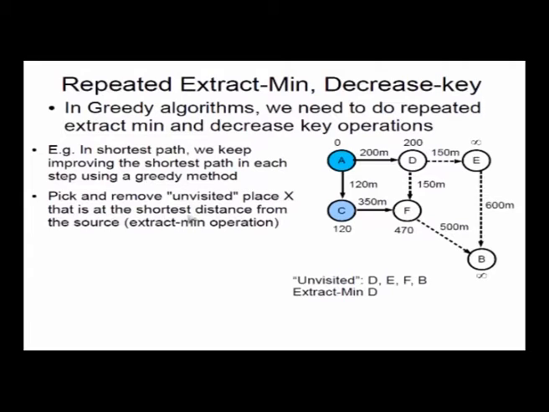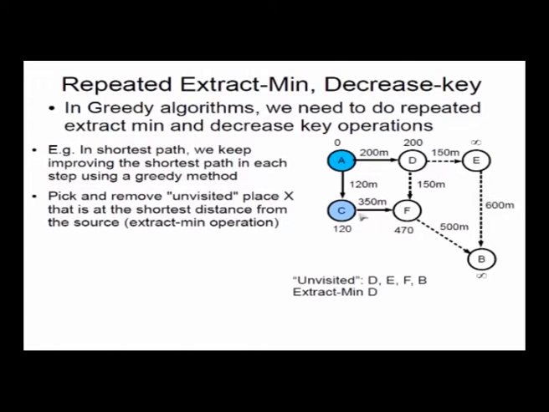Basically, if you have a graph and you want to find the shortest path from a node, let's say A, to a node B, then the way the shortest path algorithm works, we discussed a bit of it in the last class, is it keeps a list of nodes which are unvisited. Initially A is visited and all other nodes are unvisited. Then it will mark the distance from A to the neighbors. The distance from A to D is 200 meters, so it put 200 on D. The distance from A to C is 120 meters, so it put 120 on C.